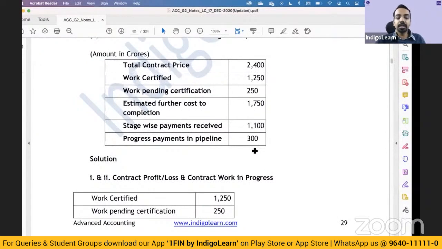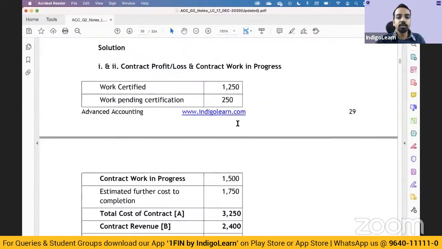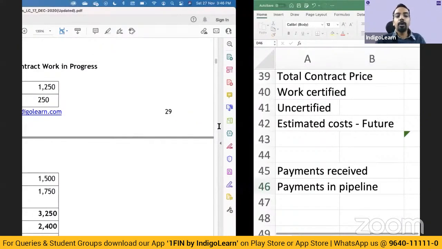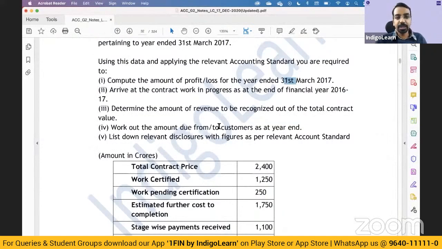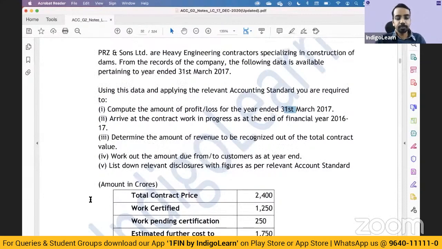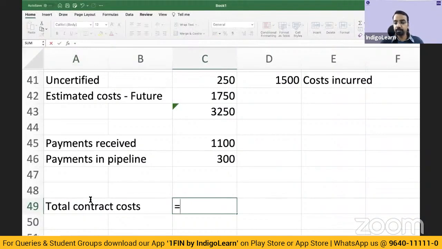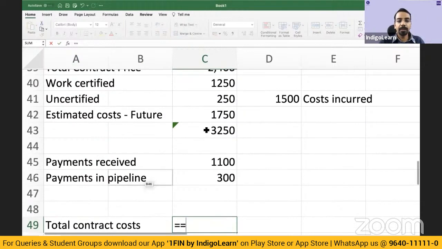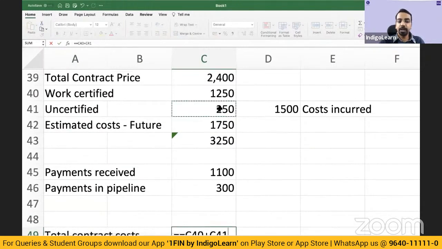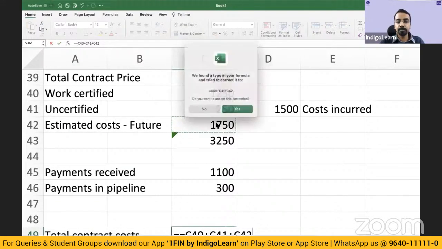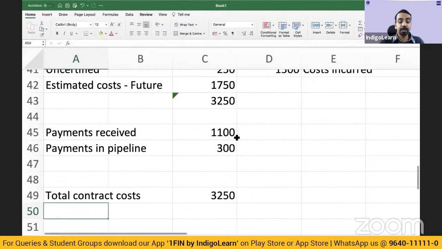Now, what are we asked in the question? We are asked to compute the amount of profit or loss for the year ended 31st of March '17. Then what would that be? If you see here, total expected contract costs are 1250 plus 250 plus 1750. 3250 is the total cost.